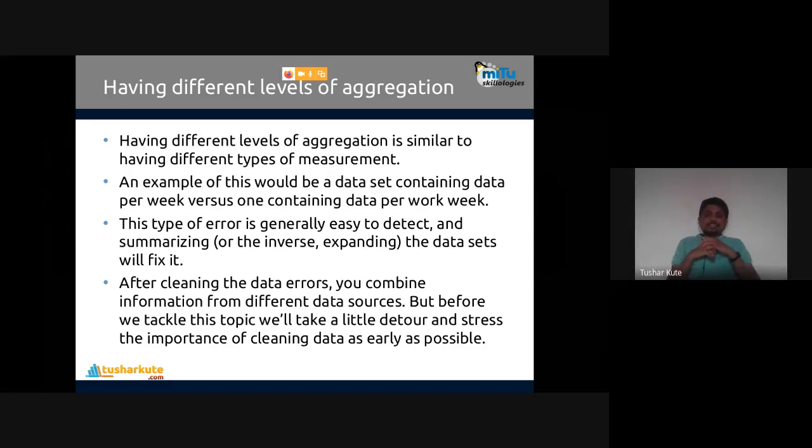So data containing 7 days and data containing 5 days will obviously be different. The level of aggregation differs, so the measurement is different, and your efficiency calculation changes. For example, we generally ask for the salary per month, but the company is giving you per annum. The salary is okay, that's fine, but the aggregation level is different. This type of error is generally easy to detect, and summarizing or expanding the data set will fix it.